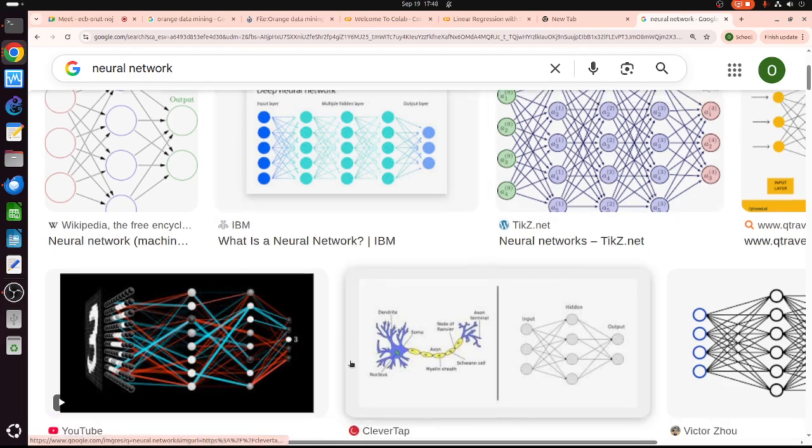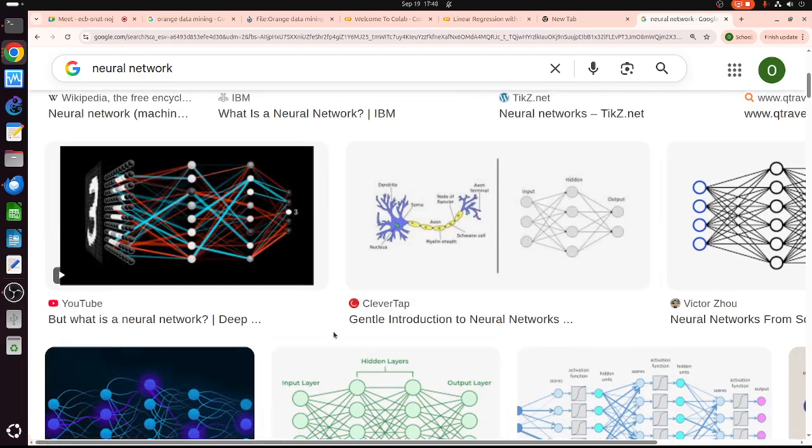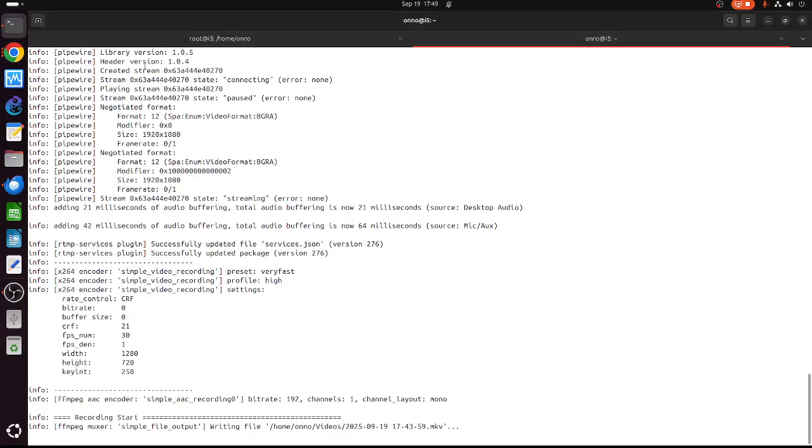What is a neural network? Many people say it's very similar to the brain, neurons, and so on. But when I code these things, I learned that basically it solves this kind of equation. Let me make it bigger.